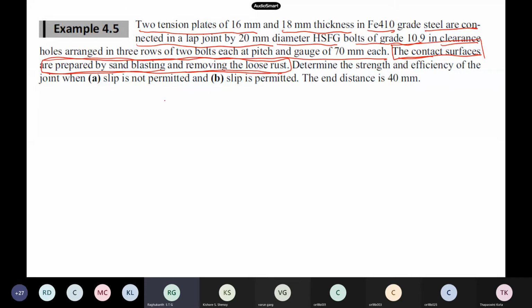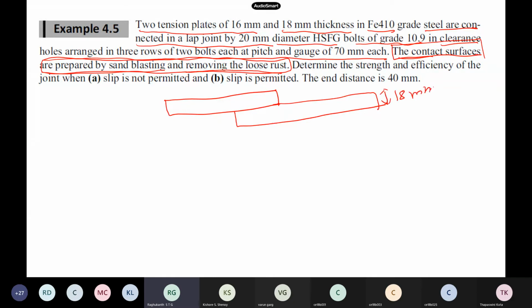So these are two tension plates, one is 16 mm, the other is 18 mm. This is the 18 mm plate and this is the 16 mm plate. They are joined by this type of bolts. They have used 3 rows and 2 bolts, one bolt here, another bolt here.